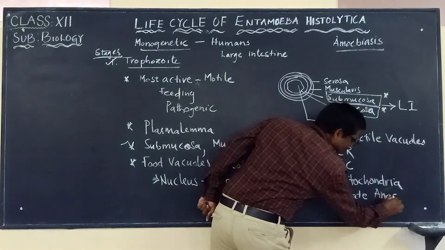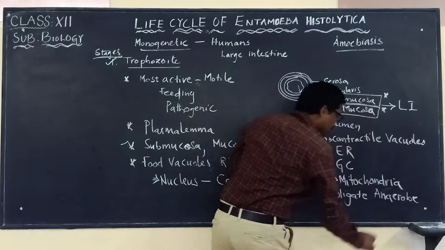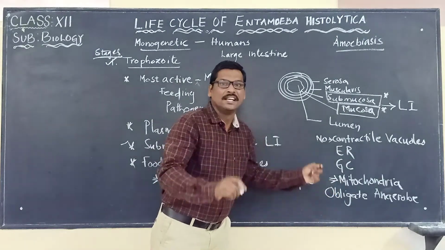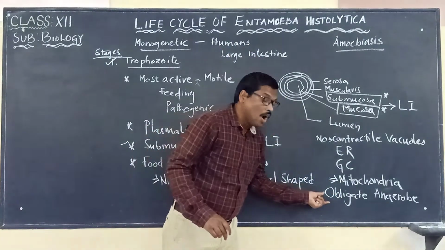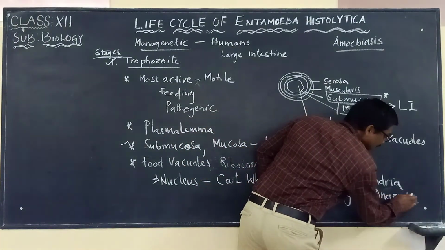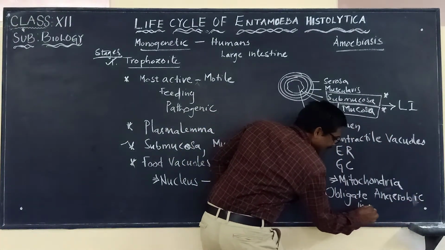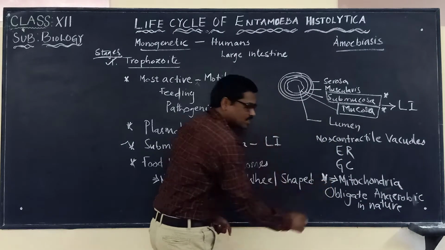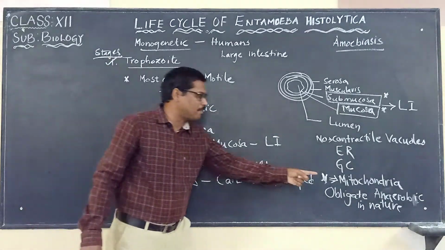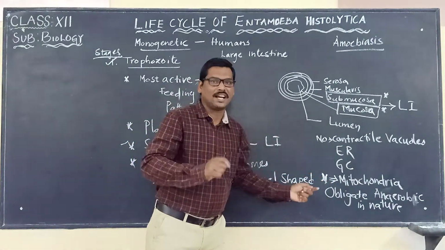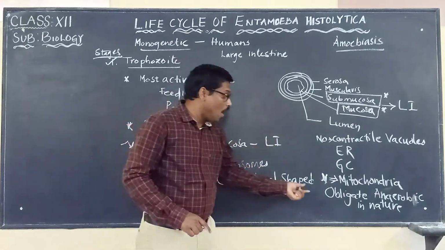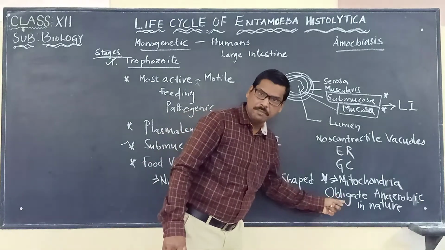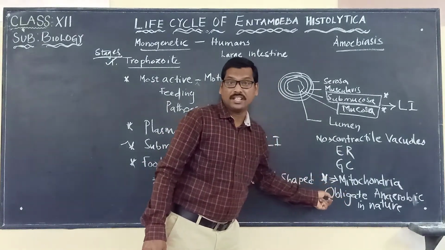The absence of mitochondria indicates that this organism is obligate anaerobic in nature. This is also a very important point we have to remember. Because of the absence of mitochondria, Entamoeba histolytica is obligate anaerobic in nature. A very important point to keep in our mind.